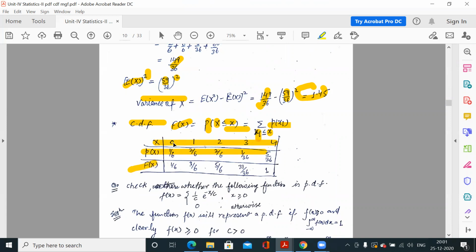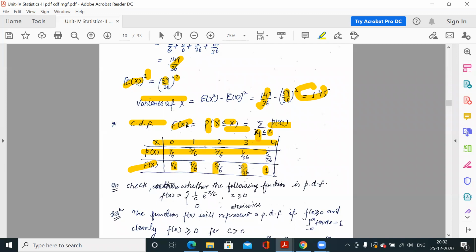Now what is F(x)? For 0 it is 1 by 6. For 1 it is 0 plus 1, means 1 by 6 plus 2 by 6, 3 by 6. Next add 2 by 6, 5 by 6. Add 1 by 36 to 5 by 6, 31 by 36. And add 5 by 36 to this, 1. So this is the cumulative distribution function. When x is the first value, the function value of 0 is P0, and xi less than or equal to 0 is only one combination.